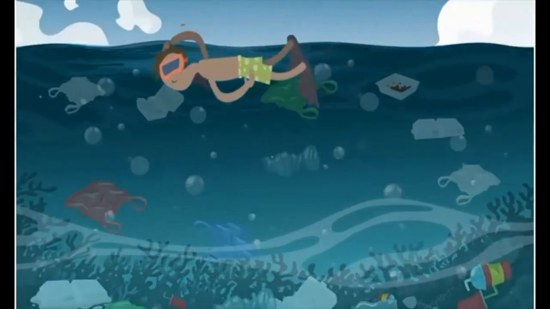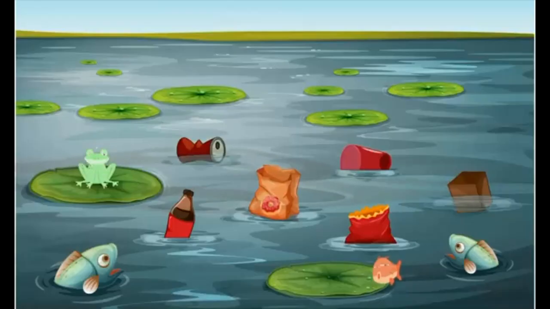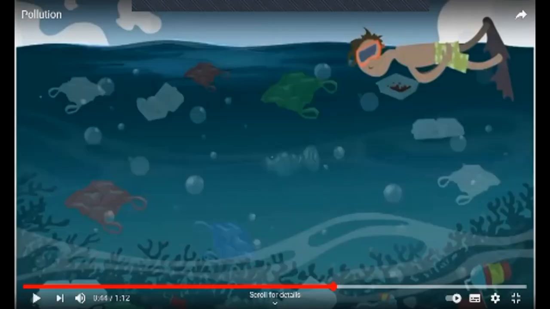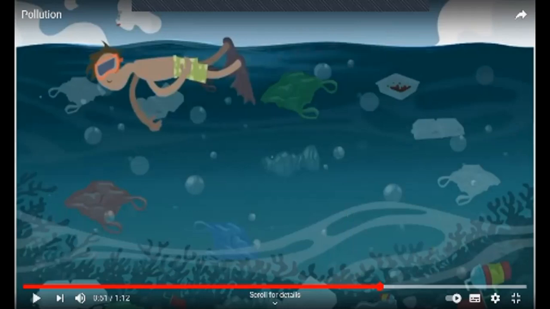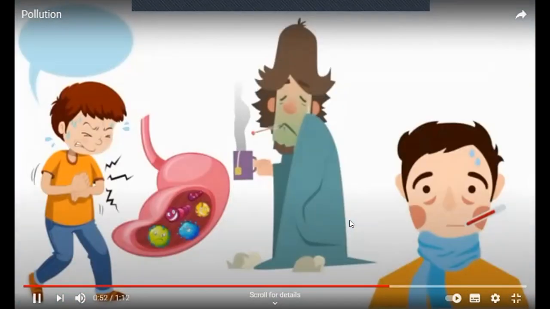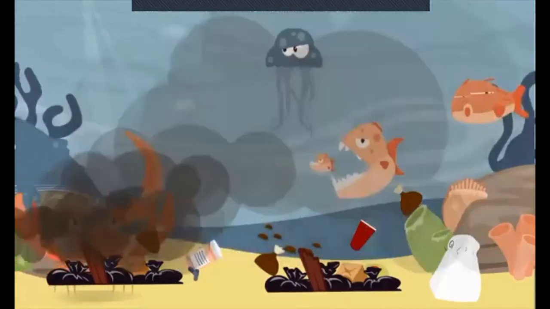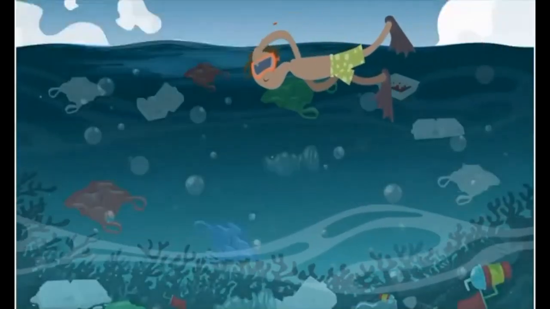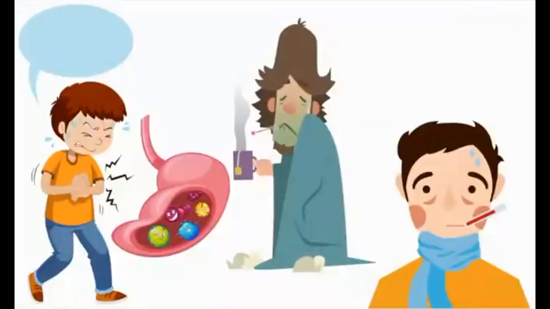Garbage and trash thrown by people and factories and industries in the sea is killing the sea world and all the living things under the water. And when you swim in this water, it results in bad stomach and other diseases as well.